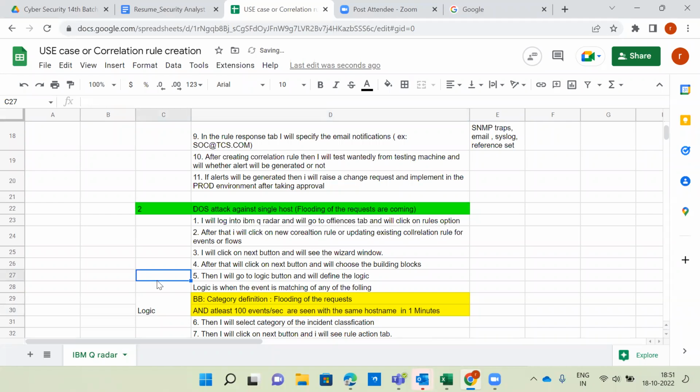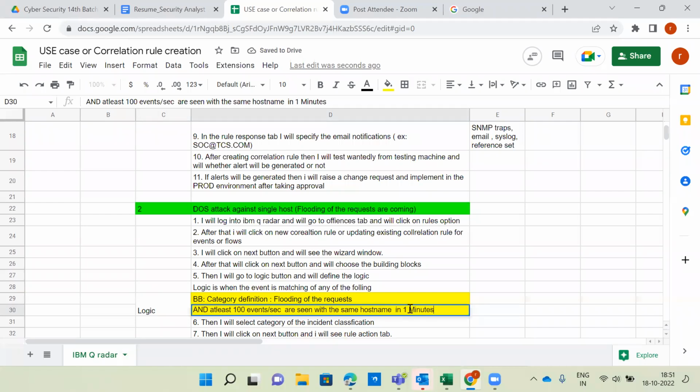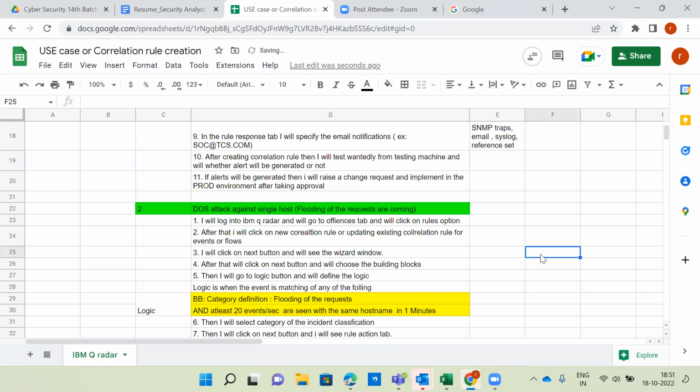Can the time also be changed, sir, the 1 minute? Yeah, even the time we can change. That's right, that's what you should be smart about. A couple of times I will change the time as well, updating the existing rules. By default, the IBM QRadar tool supports, for example, 20 events within a 1 minute time period. Maybe your business organization's throttling is different, and maybe your time should also be different. Then you can change this particular throttling as well as the time, based on your business requirement, modifying the existing data or logic.